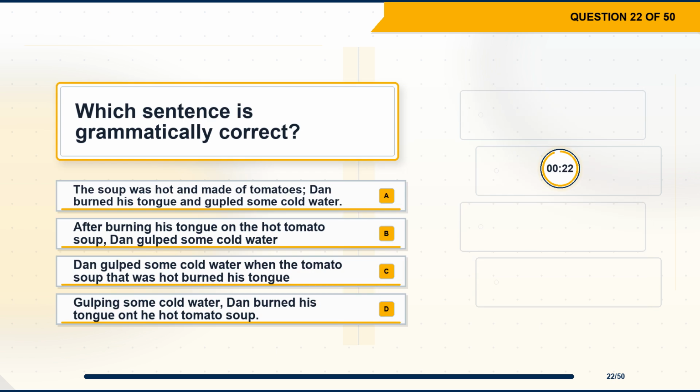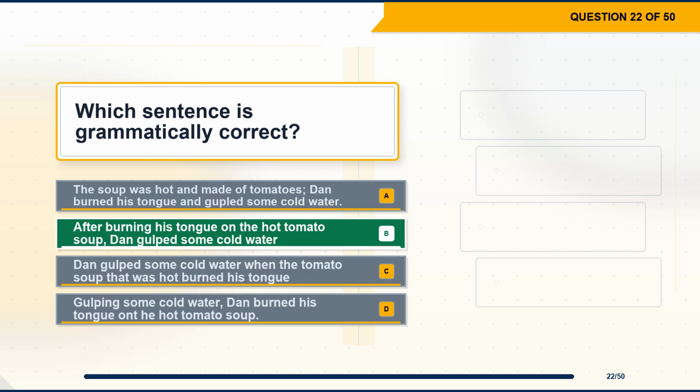Question 22. Which sentence is grammatically correct? Option A. The soup was hot and made of tomatoes. Dan burned his tongue and gulped some cold water. Option B. After burning his tongue on the hot tomato soup, Dan gulped some cold water. Option C. Dan gulped some cold water when the tomato soup that was hot burned his tongue. Option D. Gulping some cold water, Dan burned his tongue on the hot tomato soup.